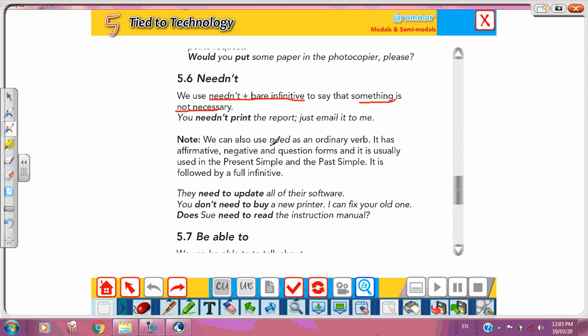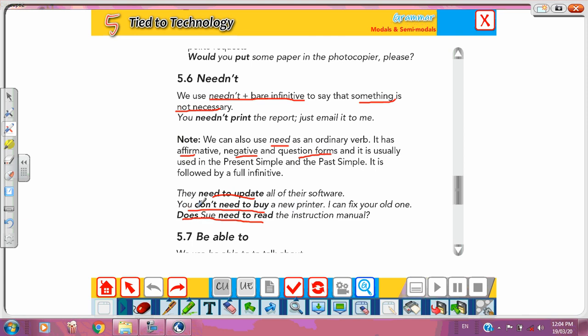We can also use need. It has affirmative, negative, and question forms, like they need to update, they don't need to buy, does she need to read. So this is a normal sentence, this is a negative, and this is the question. And don't need to is equal to needn't.